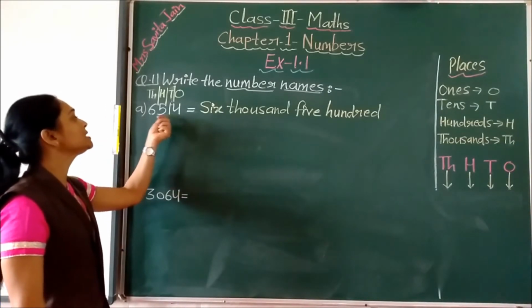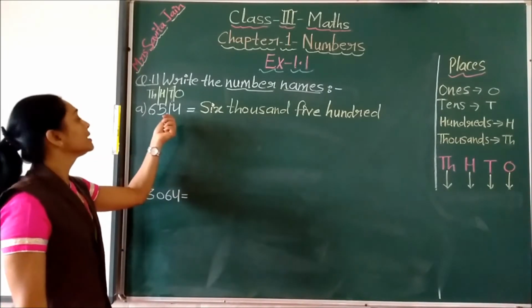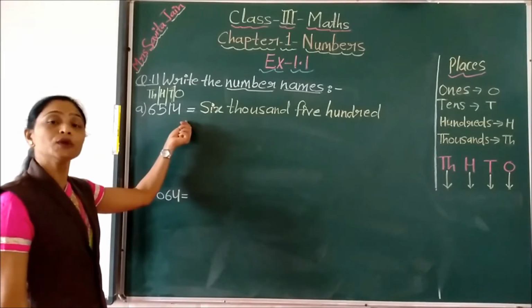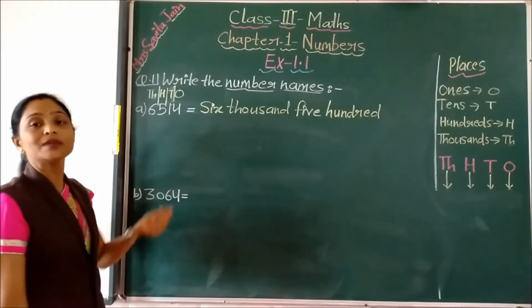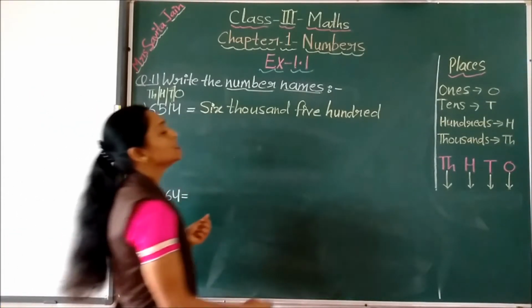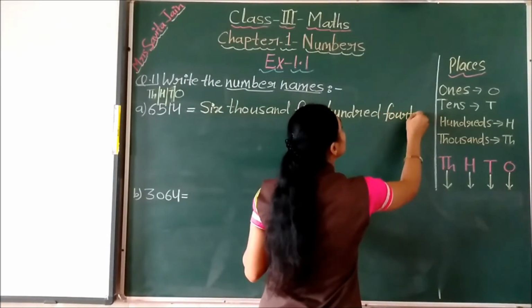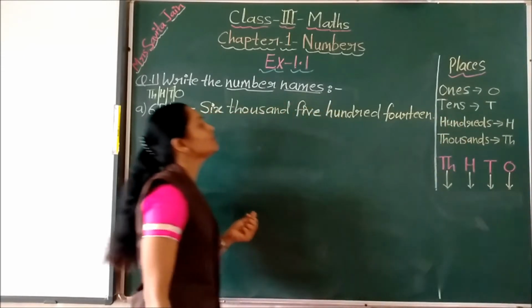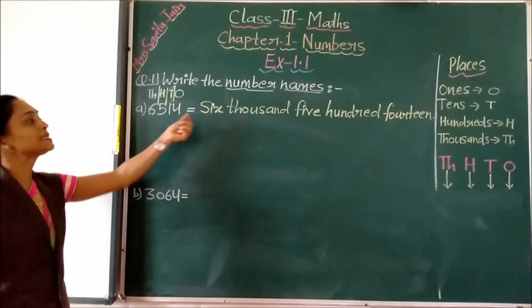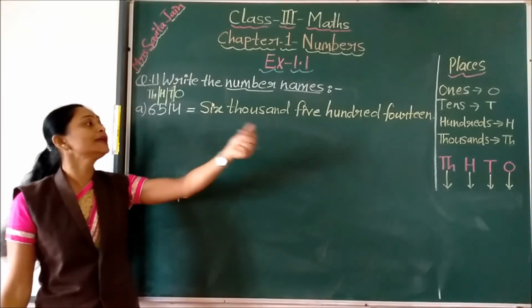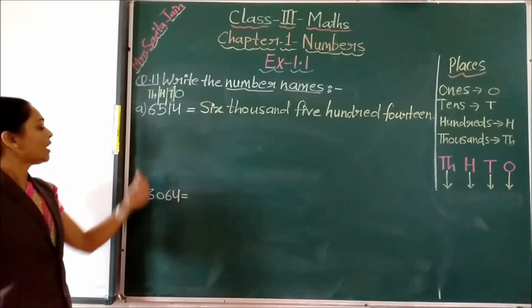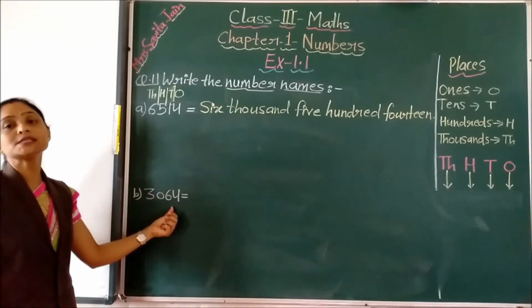So how to read these two? 1, 4, it is 14. 1, 4, 14. So same way as we are reading, we have to write there. So here we will write 14. Yes children. So this way we got the number name for this number 6514.